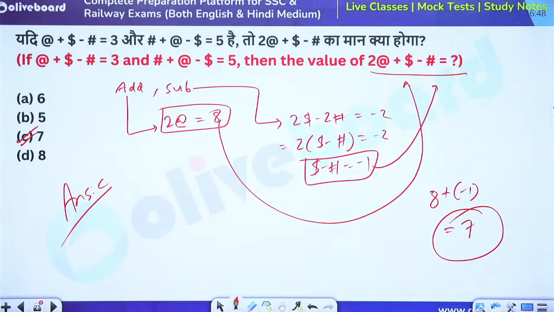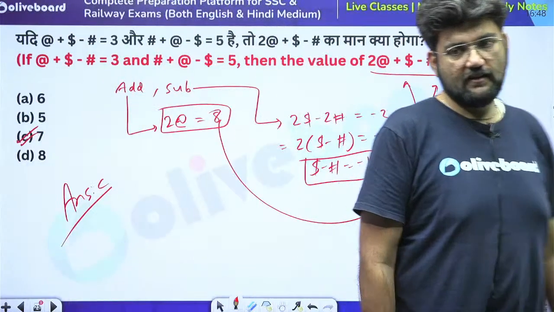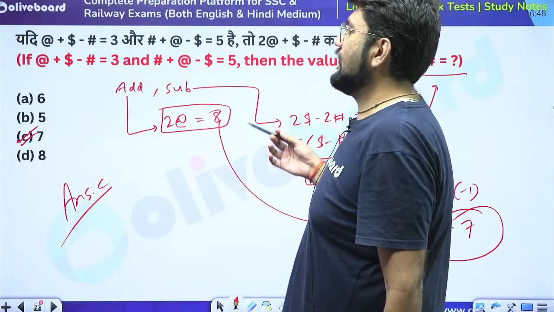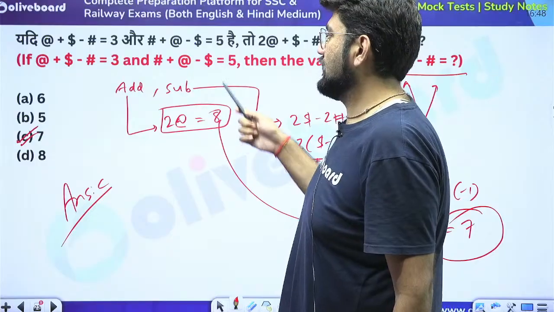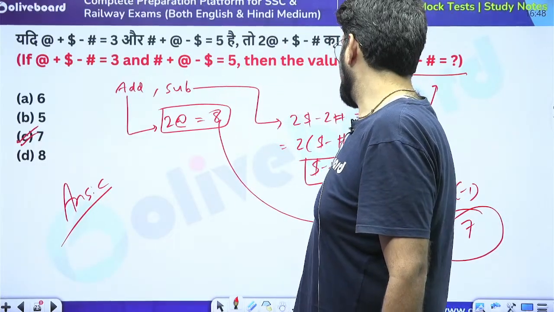Exactly. But you need to figure this out. This is what you will have to figure out in the exam. They are like variables. They have used them like variables. So they are trying to tell you that if something which is @ and $ and #, if I am adding that and subtracting and I am getting 3, and if I am adding it in this order and subtracting I am getting 5, then what will happen when I will do this?